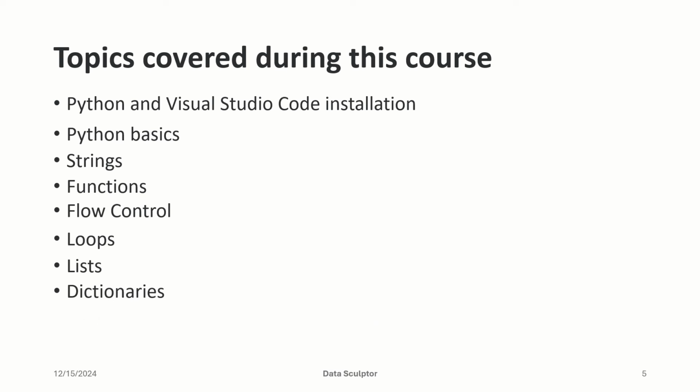Lists, dictionaries, tuples and sets. These four are similar to arrays in Java or C, C++. They are not exactly arrays, but you can compare these four to arrays. These are more updated versions of arrays. We'll learn in detail what these four are and how to use them.